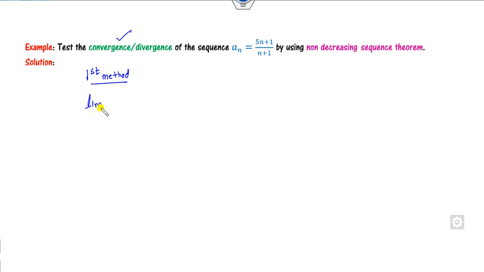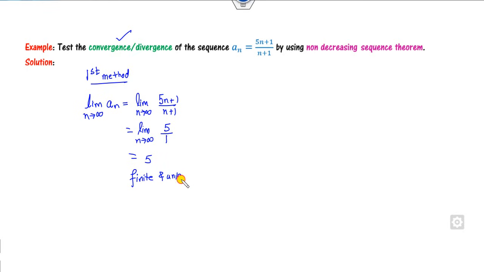That means you have to apply the limit as n approaches infinity of this. So what is the answer? If you apply this limit, (n+1)/(n+1)... clearly it's an infinity by infinity form. So you can apply L'Hopital's rule, or you can divide by n on both sides. So the answer is 5, which is finite and unique. Therefore this sequence is convergent and it converges to the limit 5, and this 5 is my upper limit.